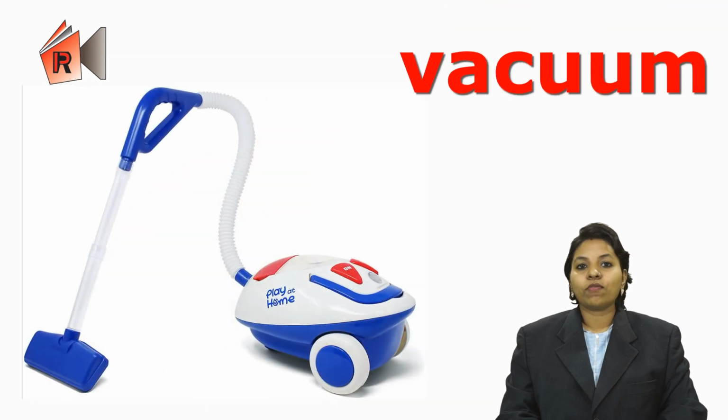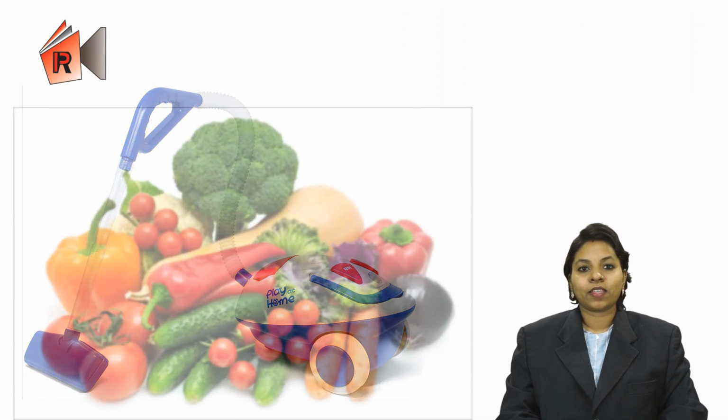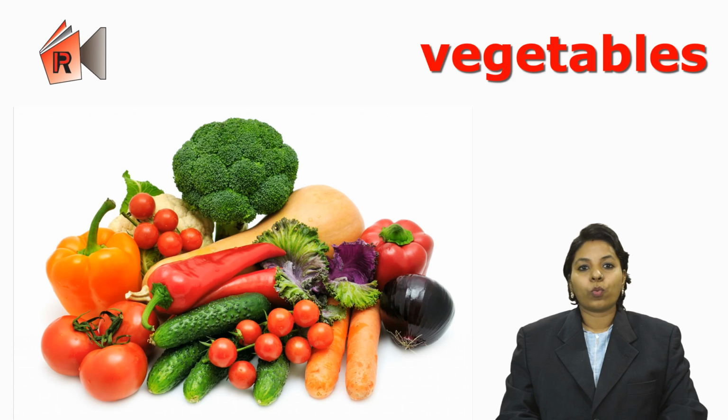Next is V for vacuum. Vacuum. You can see in the picture this is a vacuum cleaner and we can use vacuum cleaner to clean our house.